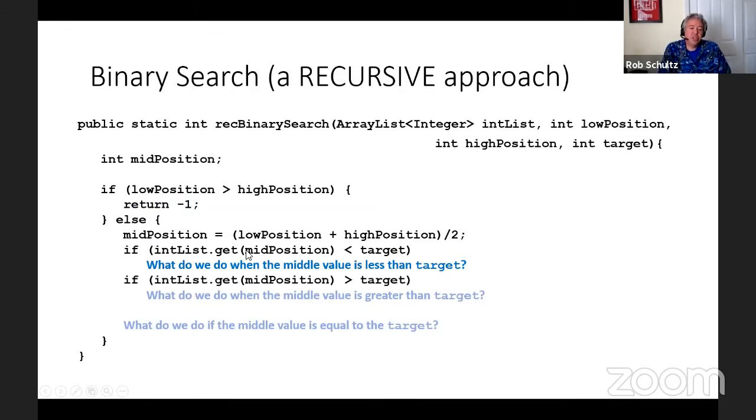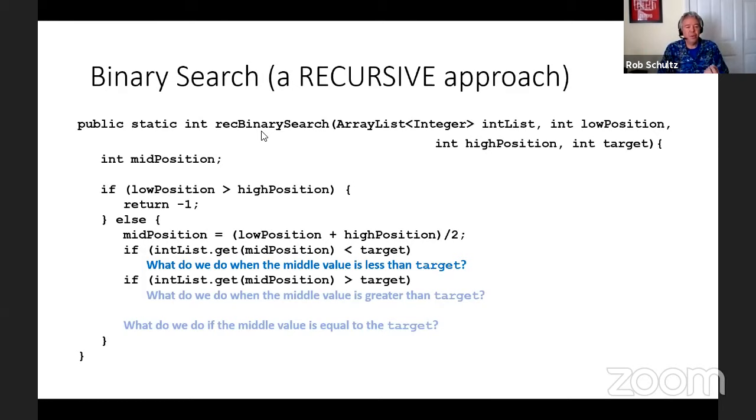So the next question is, as we start looking at our middle value, the value in int list that would be in that middle position, what do we do when the middle value is less than target? Well, this is where the recursion comes back into play. We don't have any loops, but if you think about what we've done with our recursive binary search, we've basically called a method saying that we want to search in all of the values between low position and high position. So really all we have to do is call a new version of recursive binary search saying that we want to search only for the values between this new low position and high position.